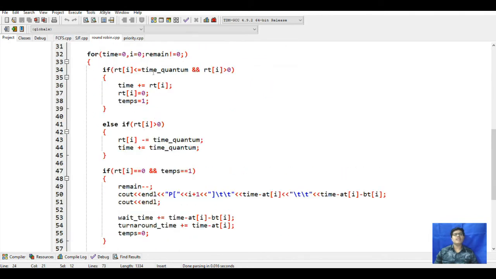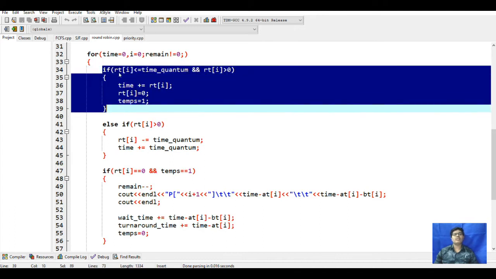Next in the for loop we can see the time is 0, i is 0, remaining is not equal to 0. Then this process, this unit of time is used for rt, that is remaining time. If rt is less than or equal to the time quantum, and if it is true, it will print true, or else it will print false.